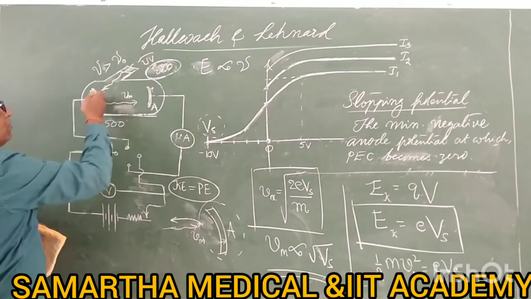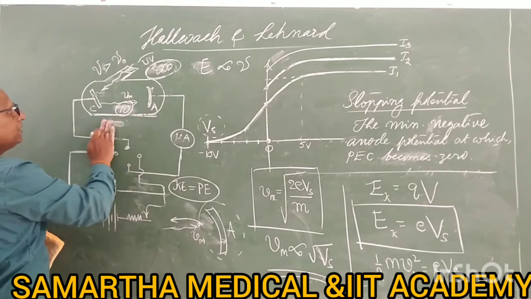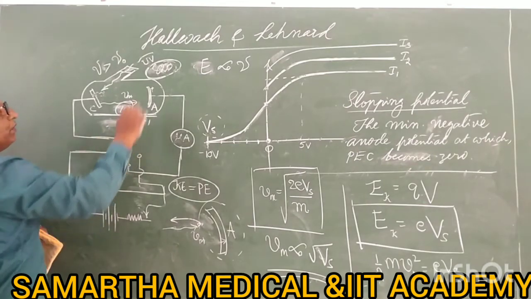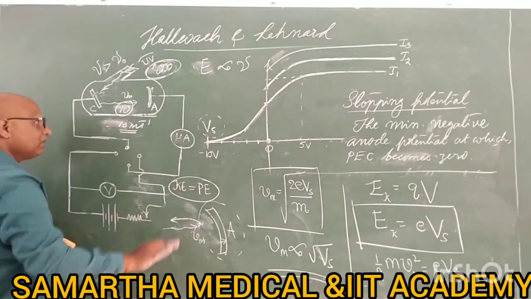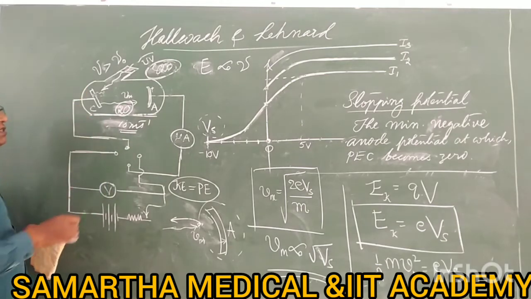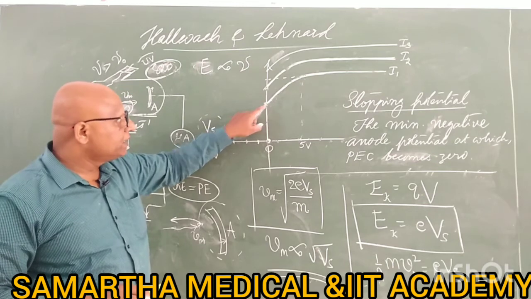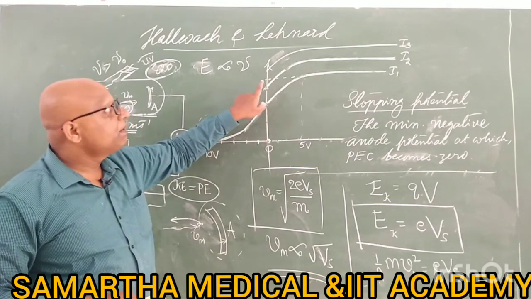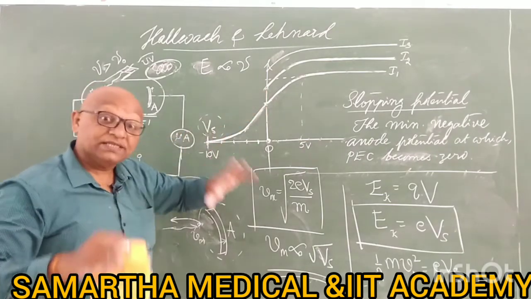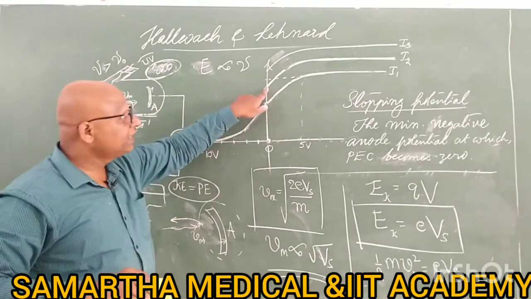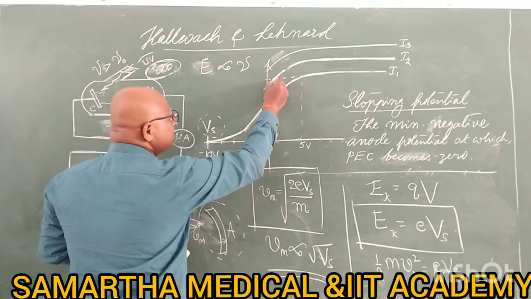Now we were using only one frequency, dim light. There were 10 electrons with 10 meter per second speed. Now you have changed the intensity. The speed is the same, 10 meter per second only, but now the number of electrons is 20. That's why at 0, 10 electrons give a small current; at 0, 20 electrons give a larger current, but the speed is the same. Their energies are the same: 10 electrons, same energy; 20 electrons, same energy; 30 electrons, same energy. Like that. Intensity 2.